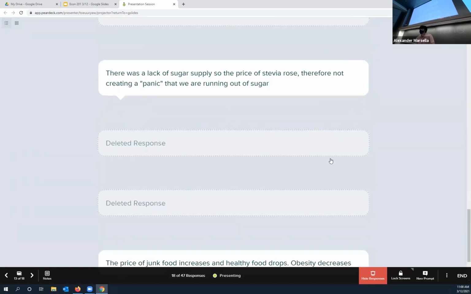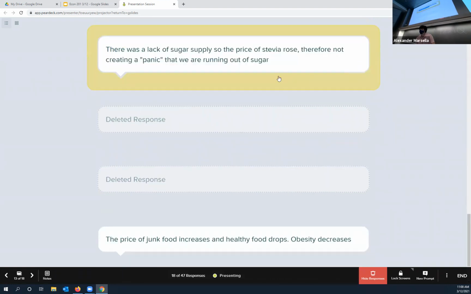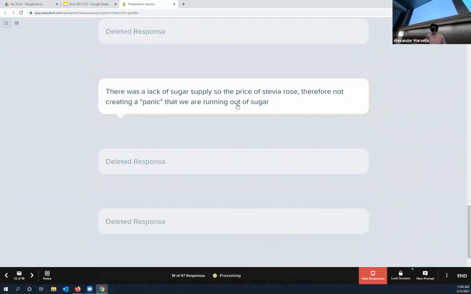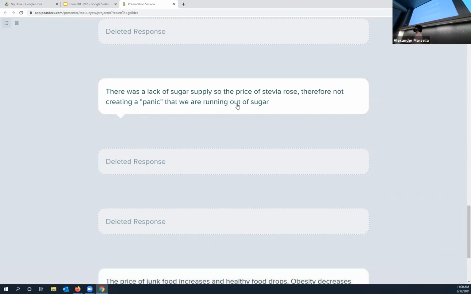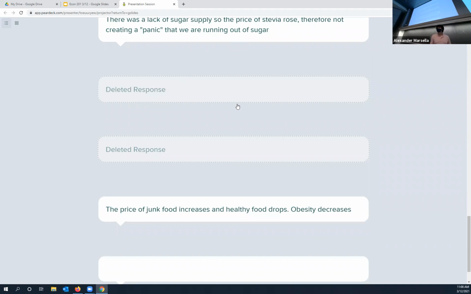And I know that that's kind of, okay, see, this is a good point. So if there was a lack of sugar supply, the price of stevia would go up because stevia is a substitute. So the price of stevia goes up because there's a lack of sugar going around. And so what happens is people are more incentivized to produce stevia because there's money to be made. And people are less likely to buy all the stevia off the shelf. The producers who value the stevia quite a bit because they want to put it in their diet soda, they're going to be more easily able to get it because they're willing to pay more.